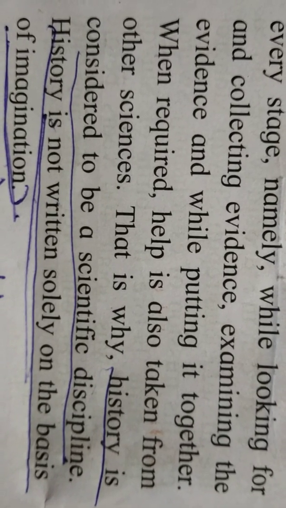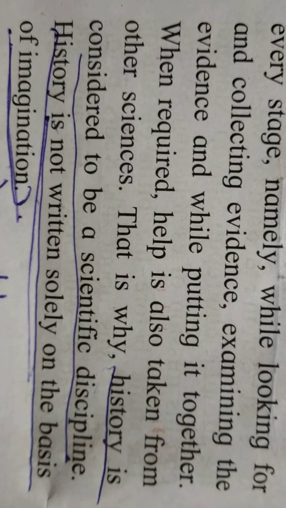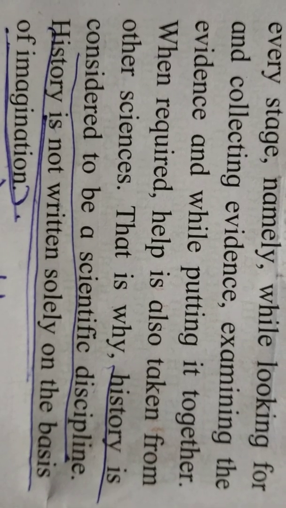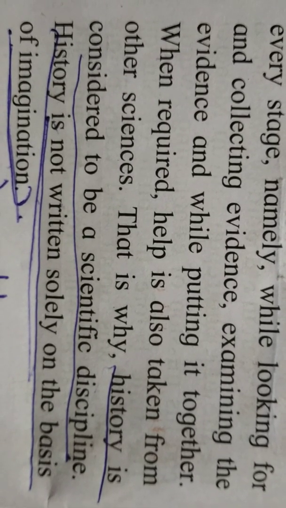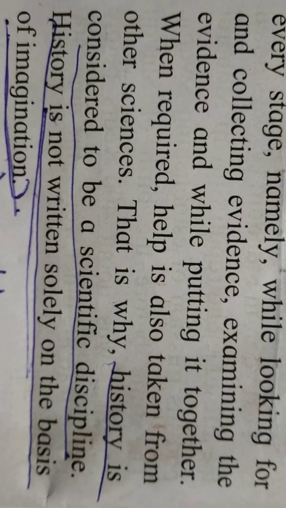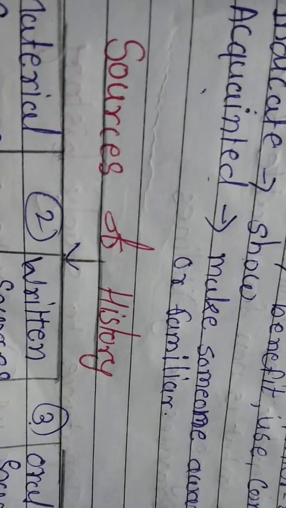History is not written on the basis of imagination. History needs proof, whether the event happened, and whether the proof is fake or reliable. So history is not based on fake things. History is not written only by looking at the imagination of people. So history needs proof and evidence to be written.